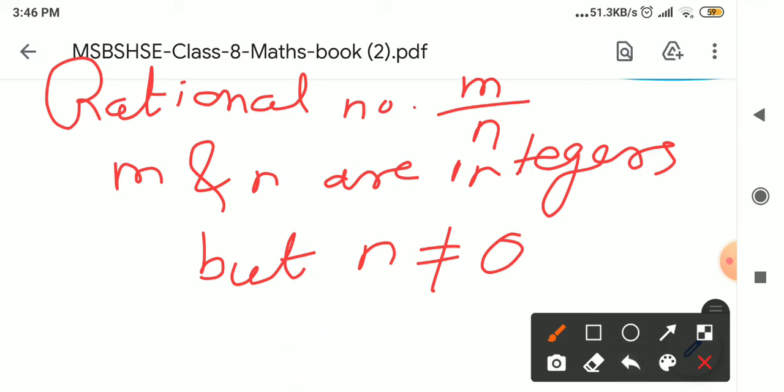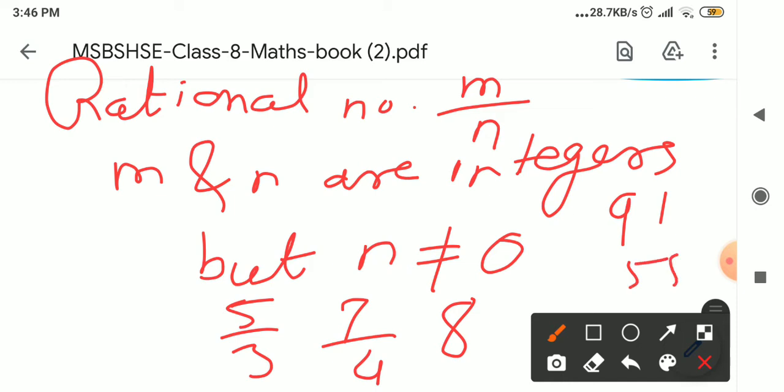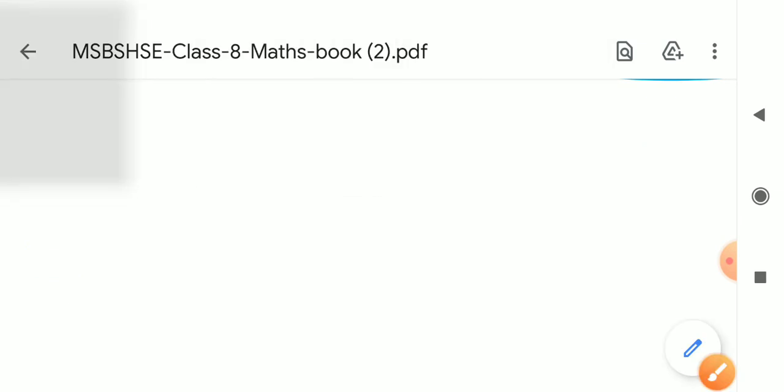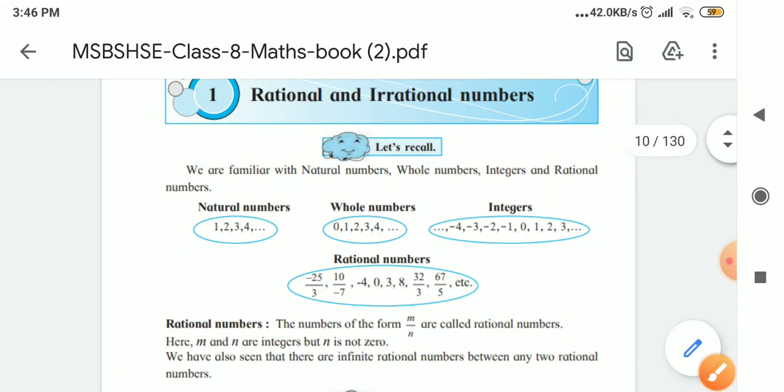Okay. Means 5 upon 3, 7 upon 4, 8, 91, 55, 0. What about 23 upon 0? Is this a rational number? No, because 0 came at which position? Denominator. That's why it is not a rational number. In this way, these are the basic or general information about the numbers.